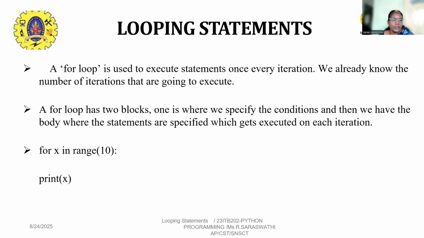For example, for x in range(10): print(x). In this example, the variable x ranges from 0 to 10, so that we can print the values of x from 0 to 10.